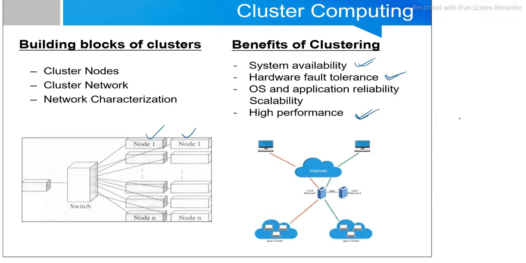So these are some of the benefits of cluster computing. We can now go for a comparison of distributed computing, cluster computing, and grid computing. So you can follow my previous video lectures on grid computing and distributed computing. In the later lectures, we'll discuss utility computing and cloud computing, and how cloud computing has evolved step by step, going through various types of computing. We will discuss that in the later lecture.